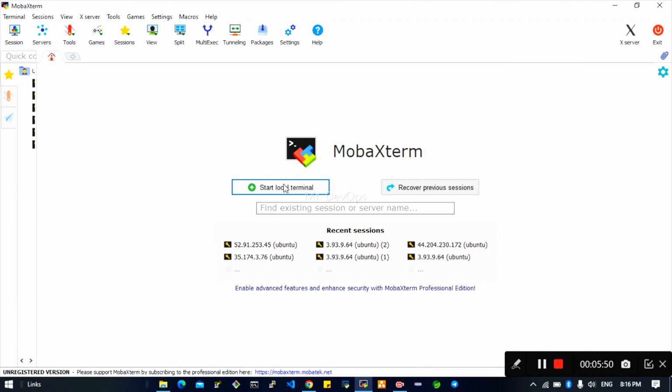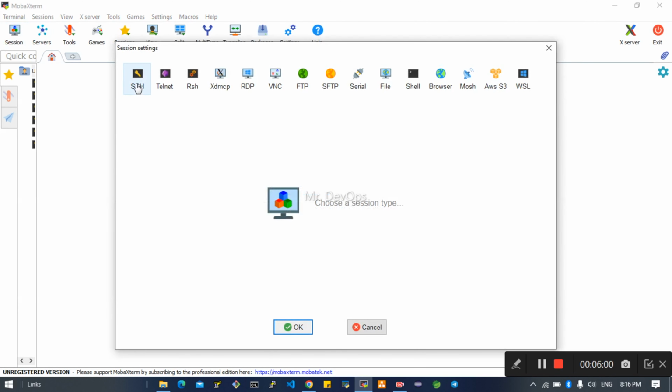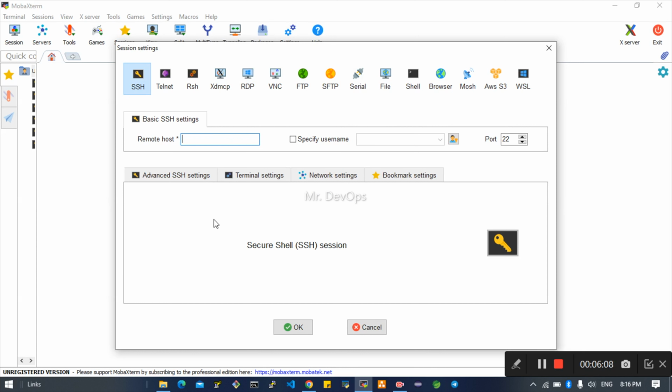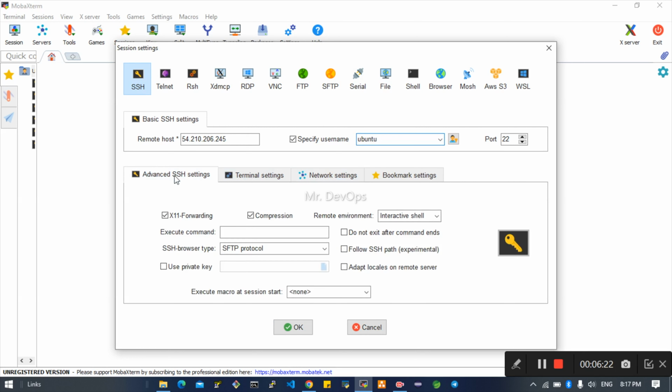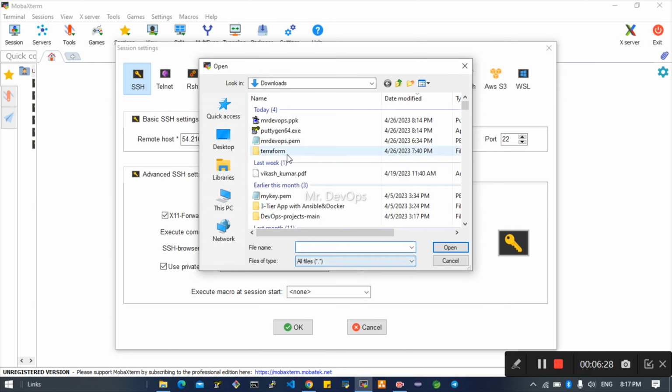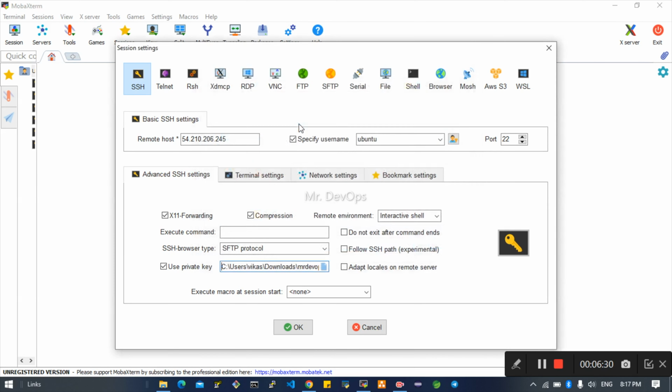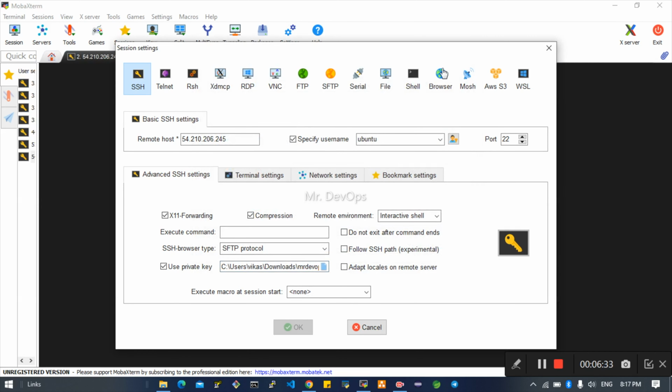Here what you have to do is go to this session. Here you have to choose SSH, because we are going to connect with the Ubuntu server. So click on SSH, provide the IP of the server. You can specify the username. Apart from that, you have to go to advanced SSH settings so that you can pass the private key. Here you have to choose the PPK file and click on OK.